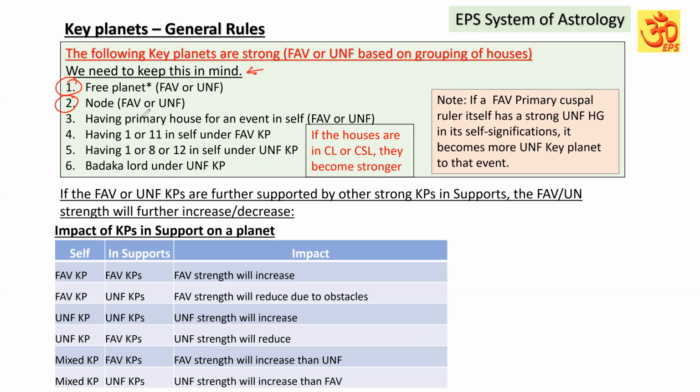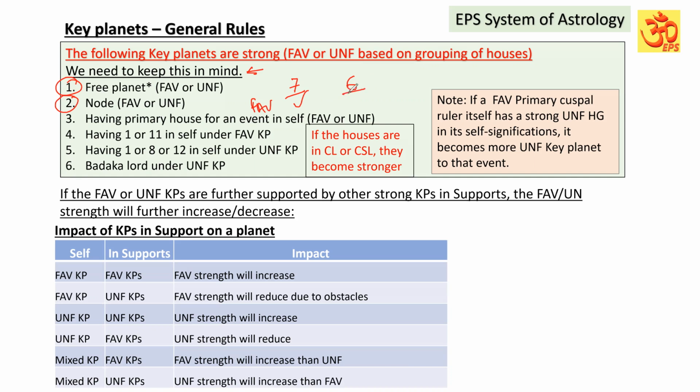And the presence of the primary house in that key planet. Suppose for a marriage event, for example, the primary house is the 7th house on the favorable side, and on the unfavorable side it is the 6th house. If a favorable key planet has the 7th house in its self-significations, that is going to be very strong.